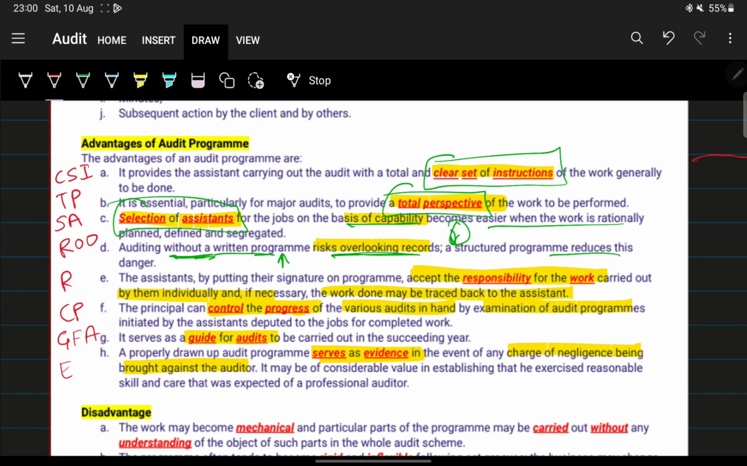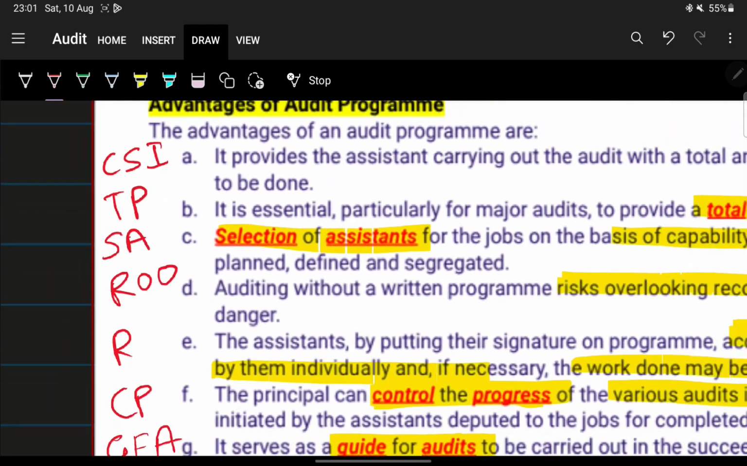Next, assistants by putting their signature on the program accept the responsibility of the work to be carried out. Now the principal can control the progress of various audits in hand by examination of their audit programs. It also serves as a guide for audits to be carried out in the succeeding year. Lastly, a properly drawn up audit program serves as evidence in the event of a charge of negligence being brought against the auditor. Now we'll just zoom in and see the short forms and try to answer.